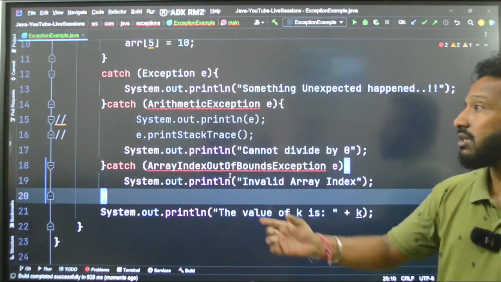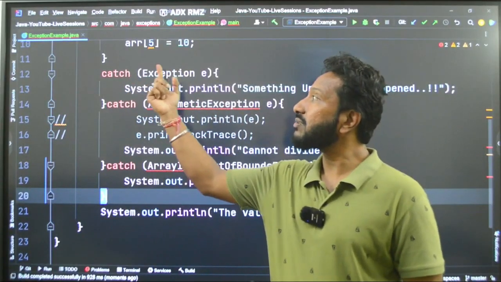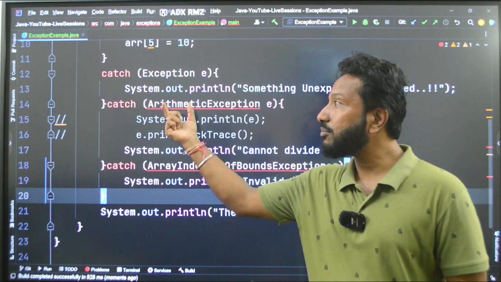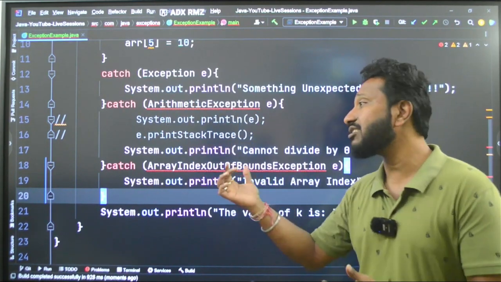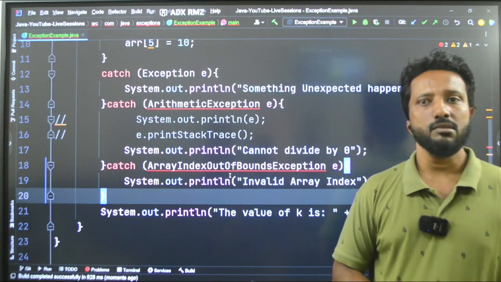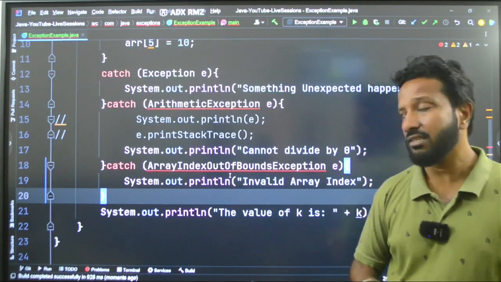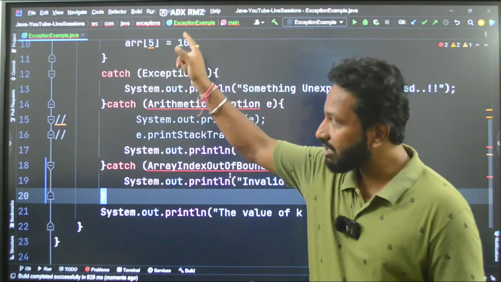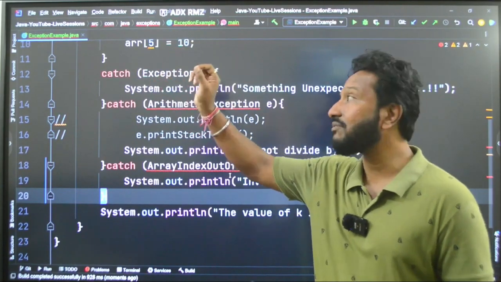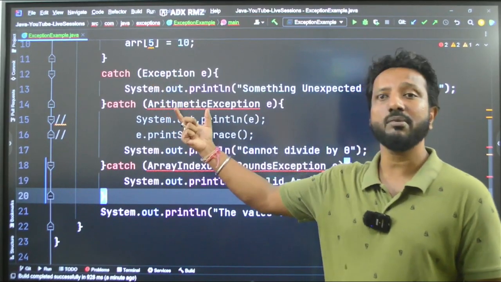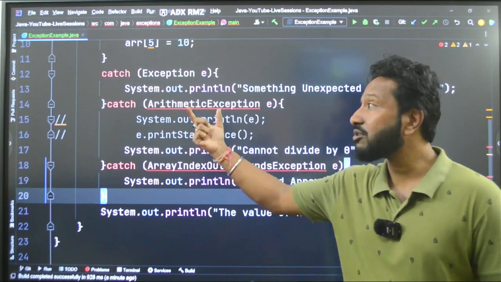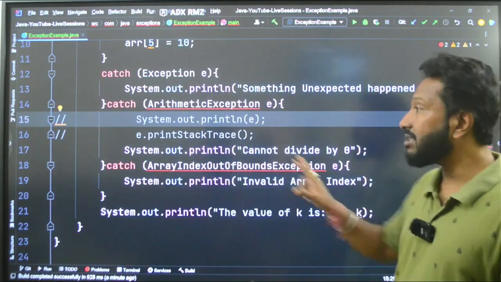Doesn't work. When I put the base class of exception on top and put the individual ones below them, what actually happens? Why is it not working? The concept is very simple, guys. This class handles every single exception that we have. Why do I need the individual ones? The individual ones are also getting handled here itself.